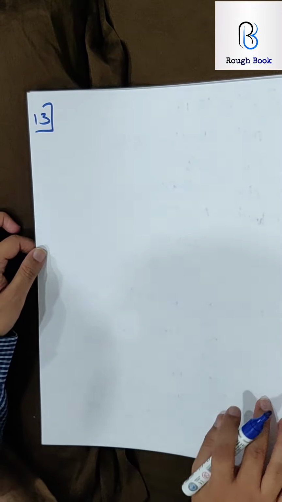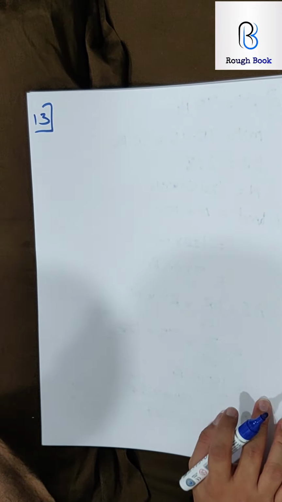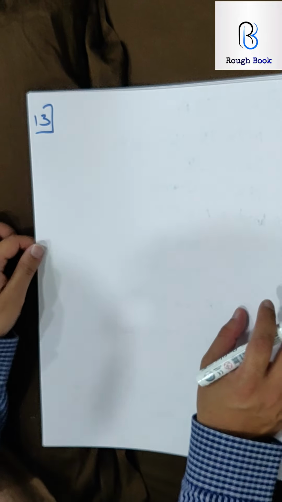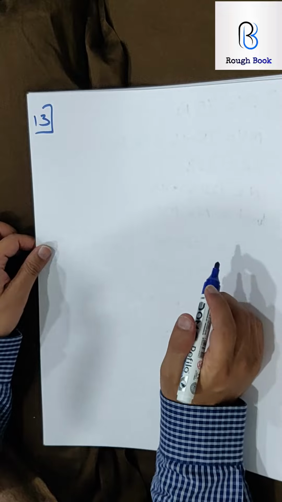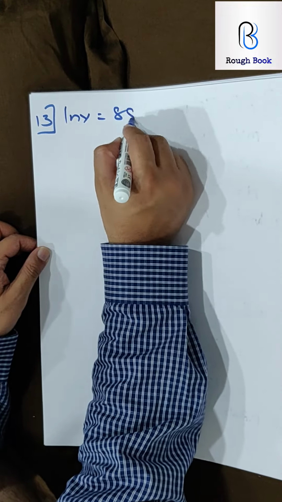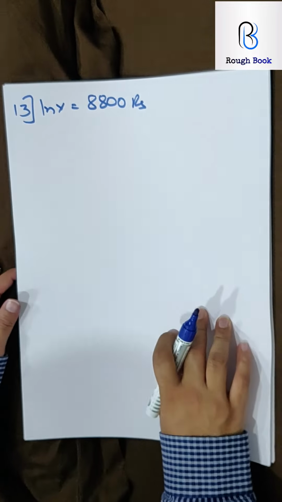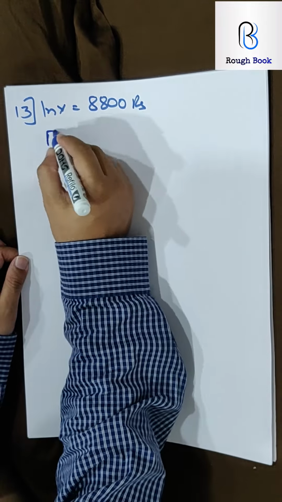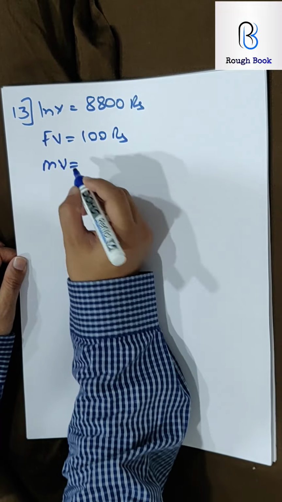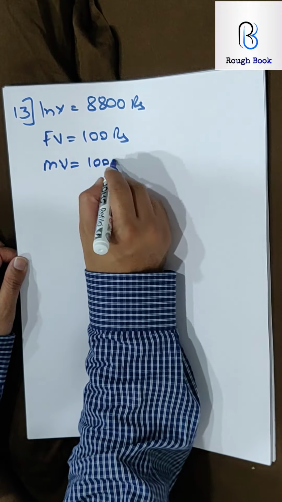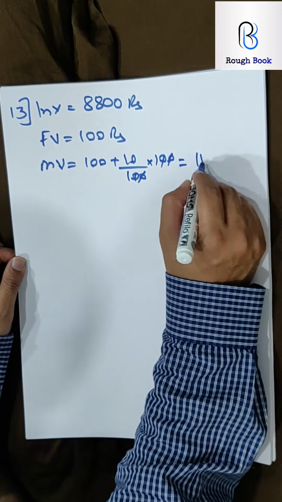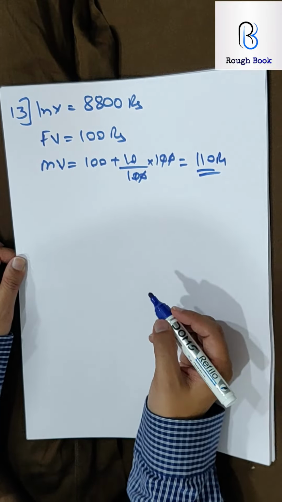So I want everyone to now pick up a board question 2001, sum number 13. Come on, hit this. If you get this, I will be very happy and you will be more confident because it's a board question. A man invests 8,800. So investment 8,800. Face value is 100 rupees. And market value, they said 10% premium. So I'll have to take 100, write 10% and calculate it. Don't write directly plus 10. So it becomes 110 rupees.